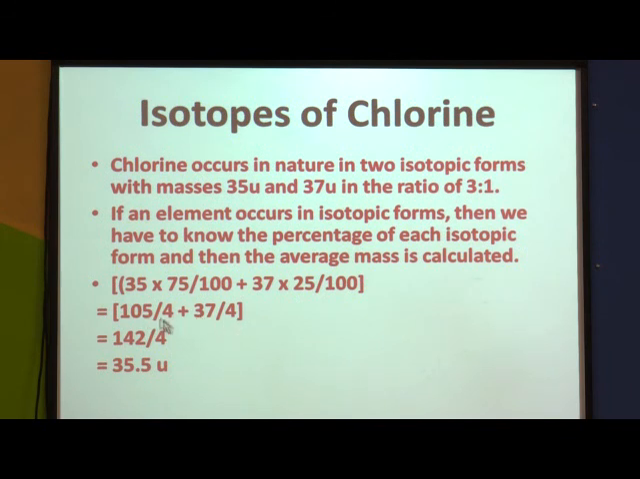Both these numbers have an equal denominator, so you can directly add their numerators. So, 105 plus 37, the whole divided by 4. What is the sum of 105 and 37? It is 142. So, 142 divided by 4. If you divide 142 by 4, you will get 35.5 unit, which is the average mass of chlorine. So, you have to practice this in the same way.